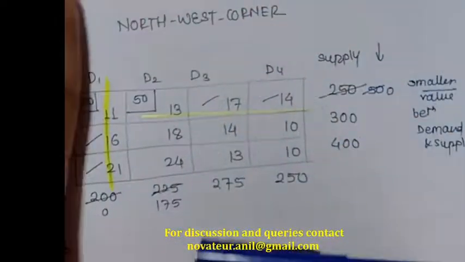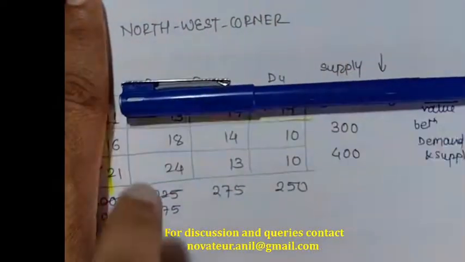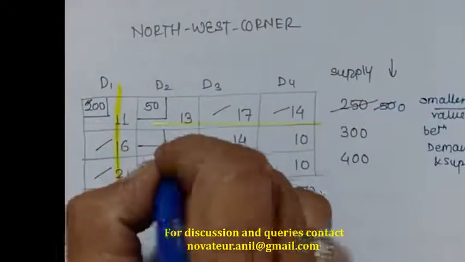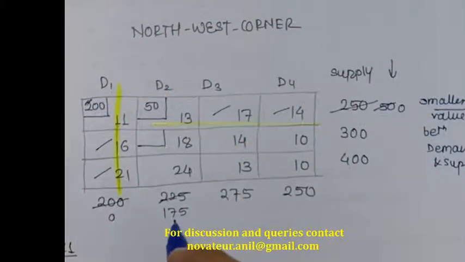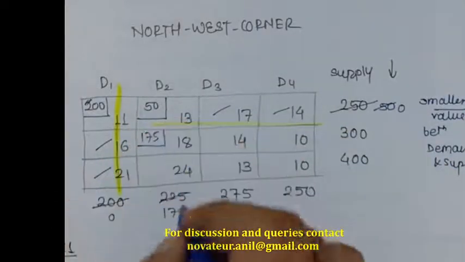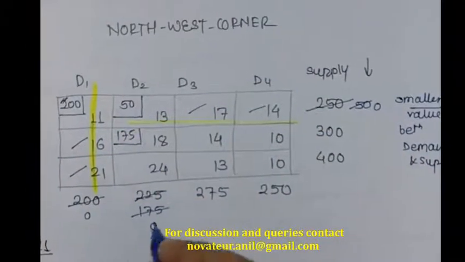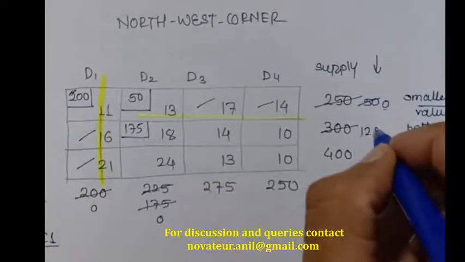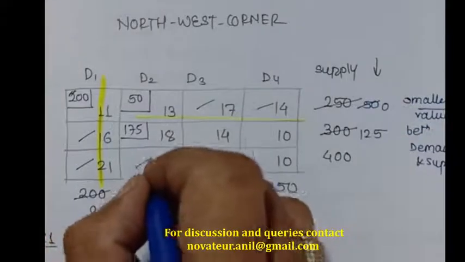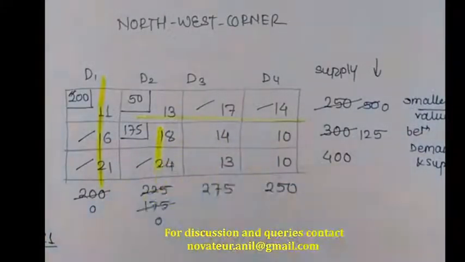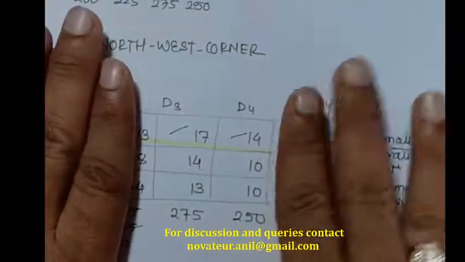Again, for the remaining new matrix, my northwest corner becomes this. I got demand 175 and supply 300, minimum is 175, so I am going to assign 175. This becomes 0 and the remaining is 125. Again, this is 0, so this will not participate further. I am going to eliminate this part, so the remaining is this part.